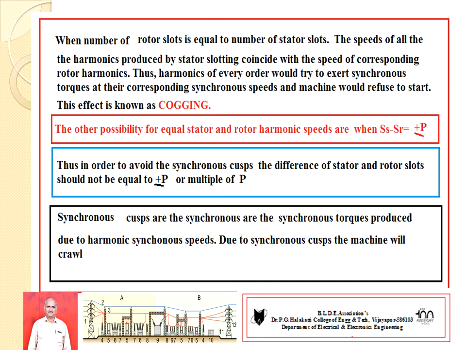This possibility may occur when the stator and rotor harmonic speeds are equal, that is SS minus SR equal to plus or minus P. So to avoid this, the difference of stator and rotor slots should not be equal to plus or minus P, and multiples of P, such as 2P, 3P, 5P, and should be avoided. Hence remember, this is the cogging effect.